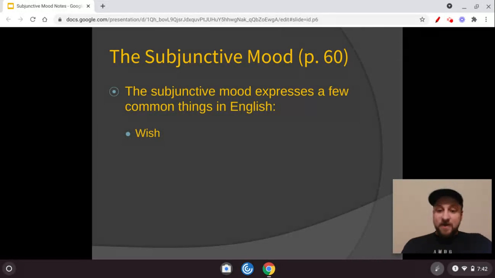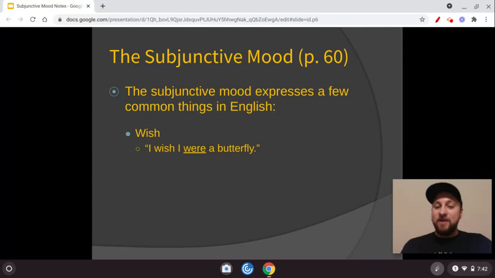So, for example, we have wish. I wish I were a butterfly. That's why we don't say I wish I was a butterfly. We switch this because that's one of the things that the subjunctive mood expresses.